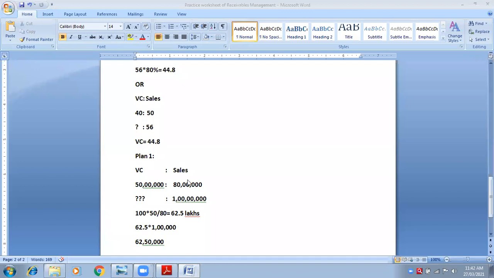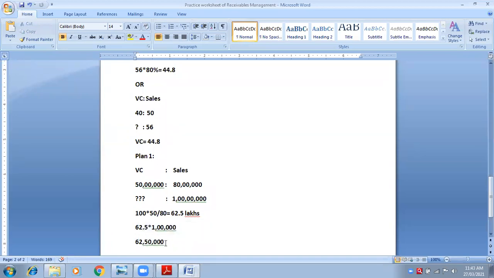Yes ma'am, because this sum is according to lakhs. So we need to cancel out 5 zeros. After cancellation of 5 zeros, we are left with 100 into 50 divided by 80. Now do it in the calci. 100 into 50 divided by 80, your answer will be 62.5. If we want to convert it into a proper figure with thousands, with lakhs, you need to multiply it with 1 lakh. So 62.5 into 1 lakh means 62 lakhs 50,000.